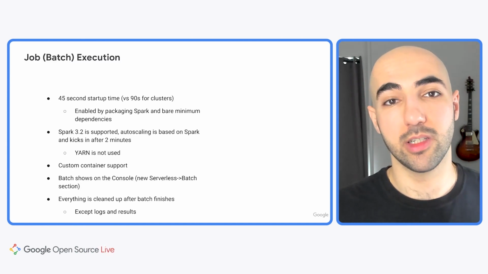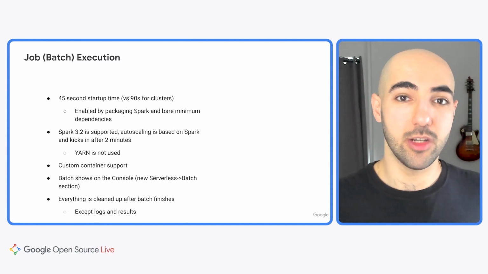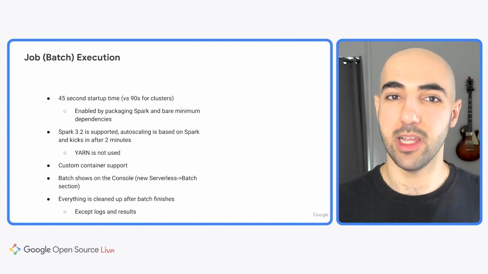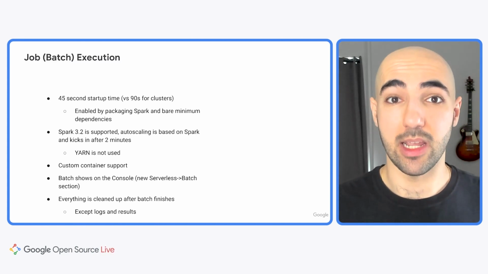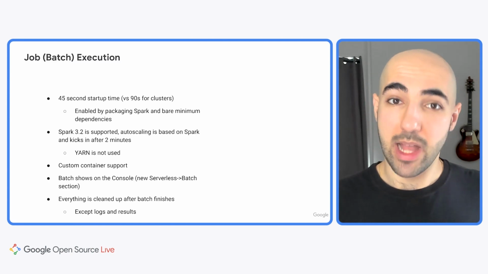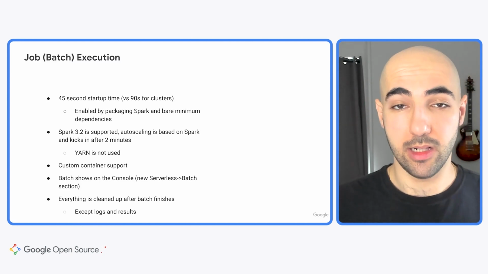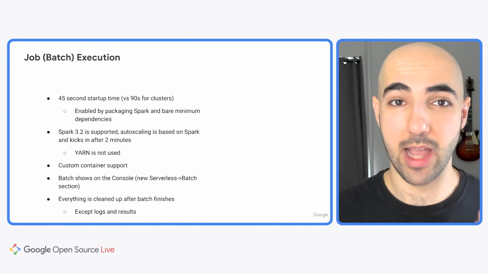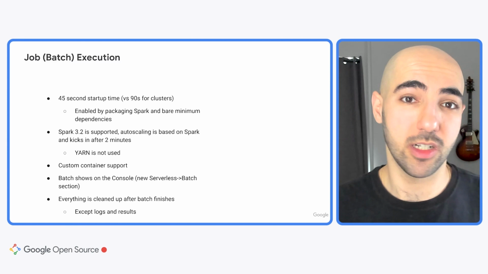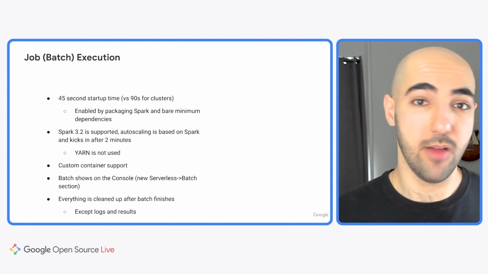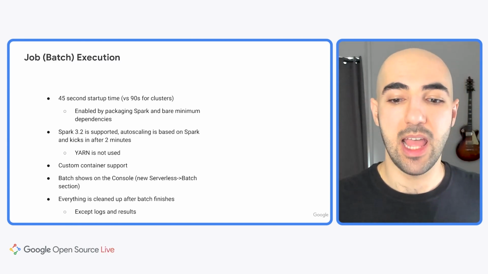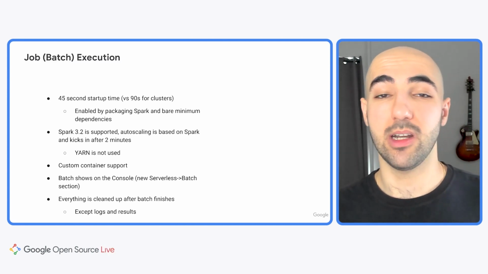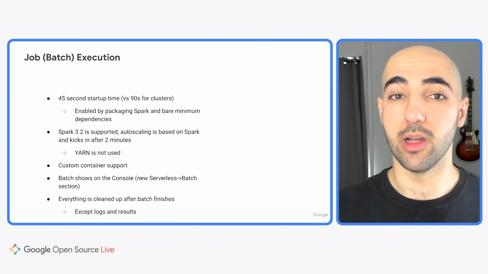Serverless Spark also supports custom containers, which lets you provide containers with any of the dependencies or custom configuration that you may want within your environment itself. Your batch jobs will show up in the Cloud Console under the new serverless and batch section, so you can access the status of your job, how long it's been running, or any of the logs or any of the output for it. And again, everything is cleaned up once the batch finishes, with the exception of the logs and the results, which do persist.